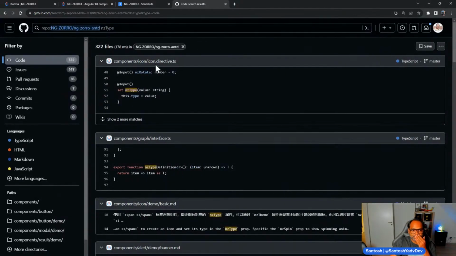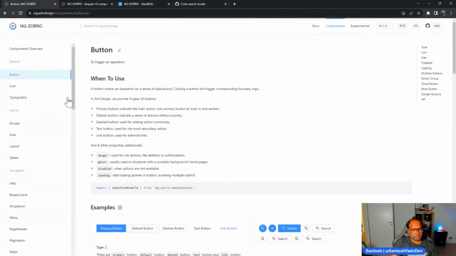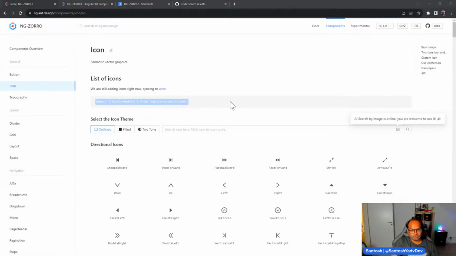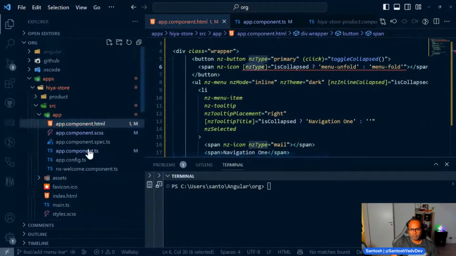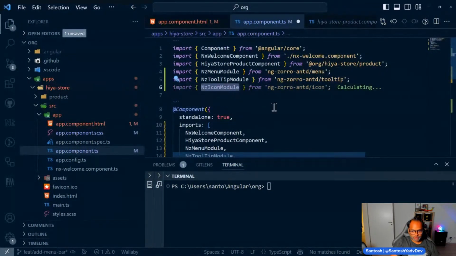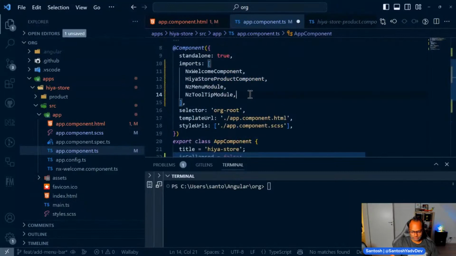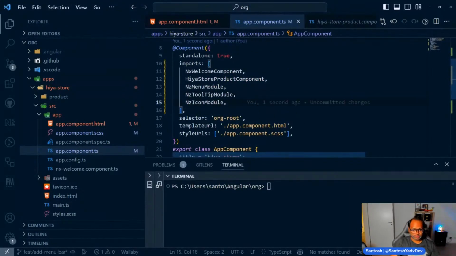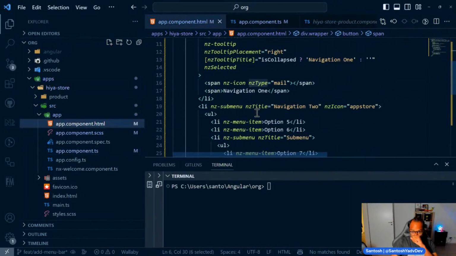Okay. So, oh, this is icon. Great. So we can import icons, and okay, so all the errors are gone.